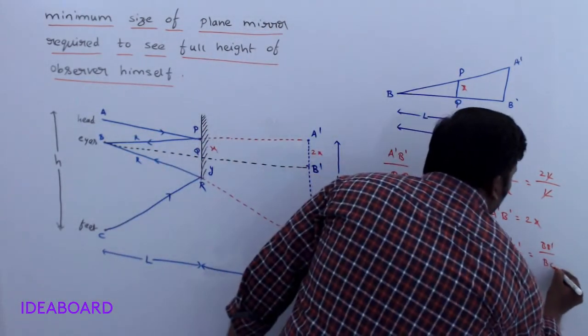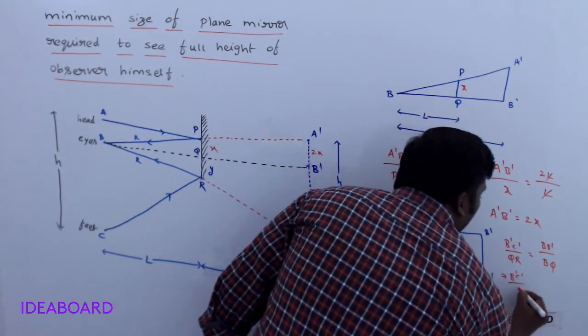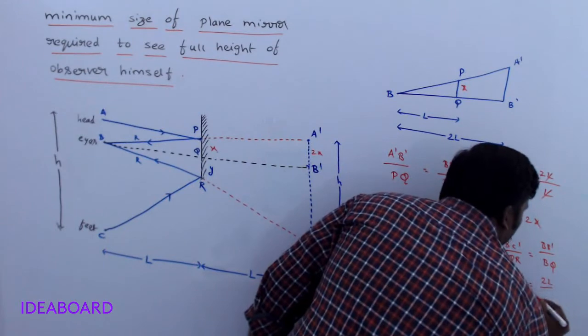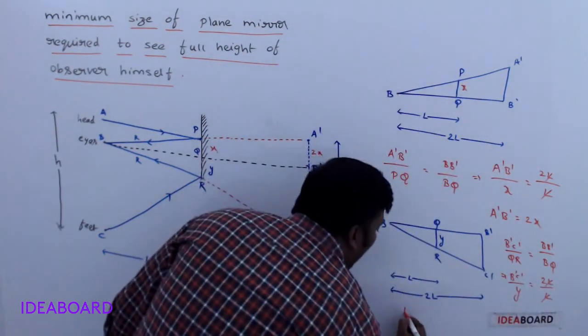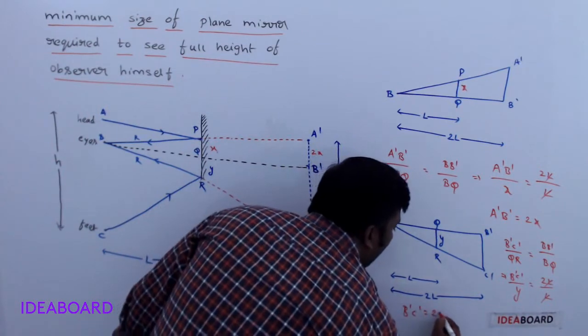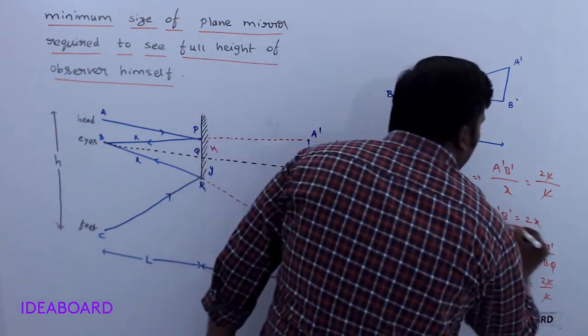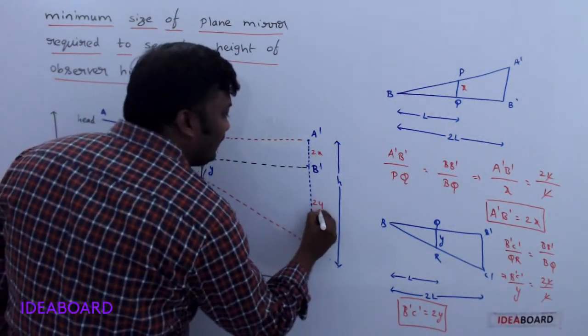So B dash C dash by y is equal to 2L by L. L, L cancel. Then what value did we get for B dash C dash? 2y. A dash B dash value we got 2x, and this is 2y.